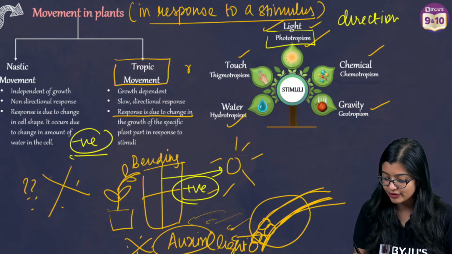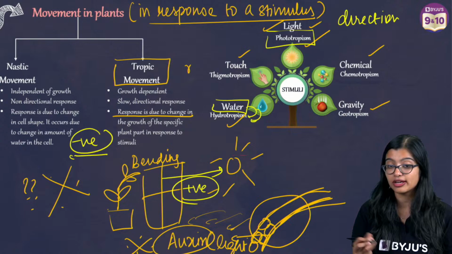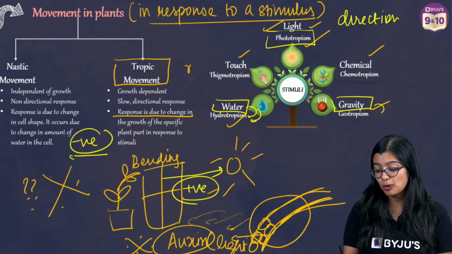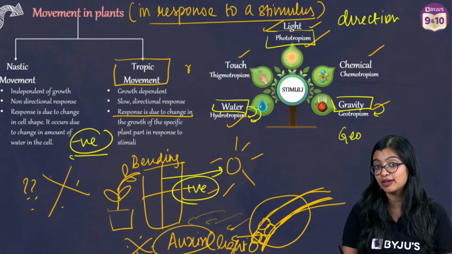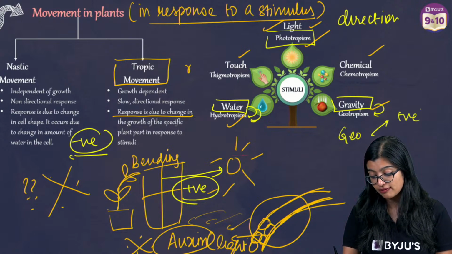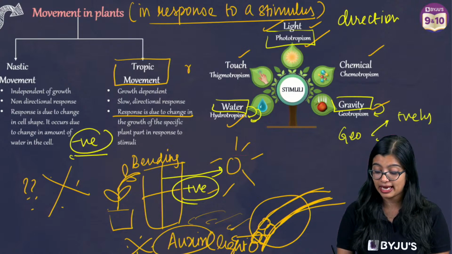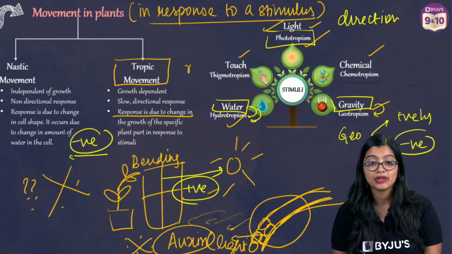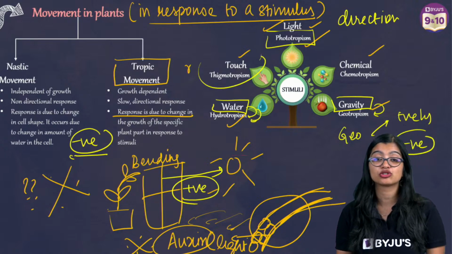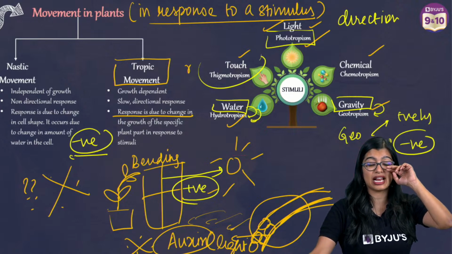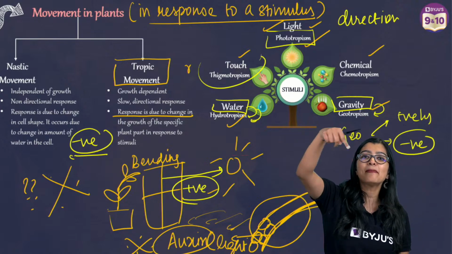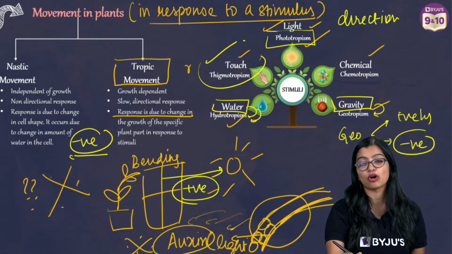Now similarly, if it happens in response to water, we call it hydrotropism. In response to gravity is geotropism. Again, roots here are positively geotropic while the stem is negatively geotropic. Now when it's in response to touch, like how J engineering is telling me about the tendril, tendril bending happens in response to touch.